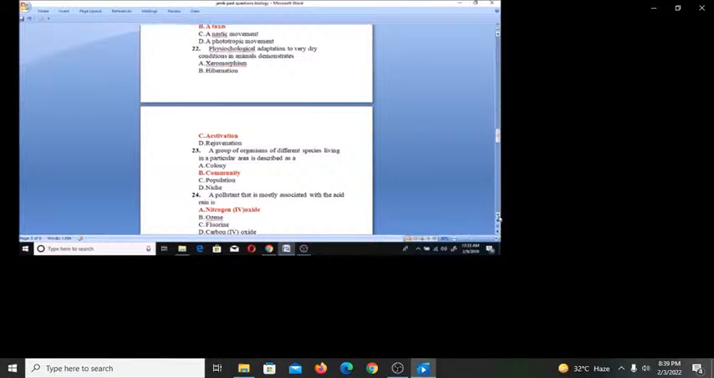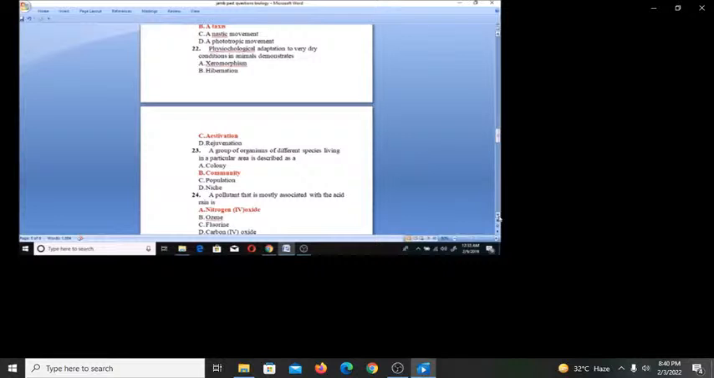Now let's look at 30. Circulation in a mammal is said to be double because A, it passes twice through the heart in a complete circuit. B, it moves in both arteries and veins. C, it circulates in both the heart and other organs. D, the heart contains atria and ventricles. Answer is A, it passes twice through the heart in a complete circuit.